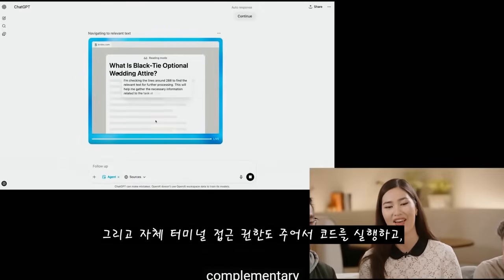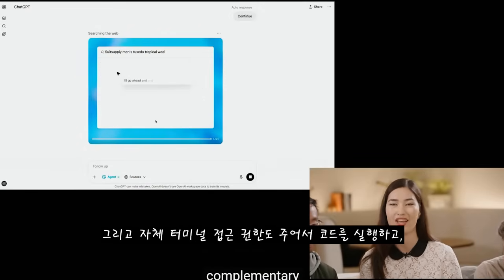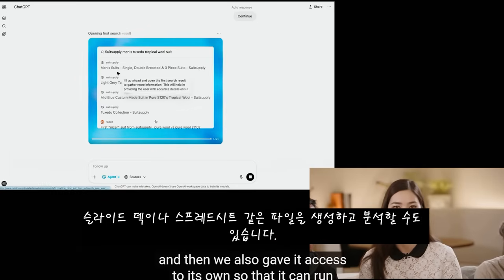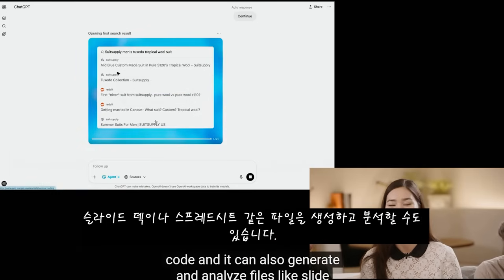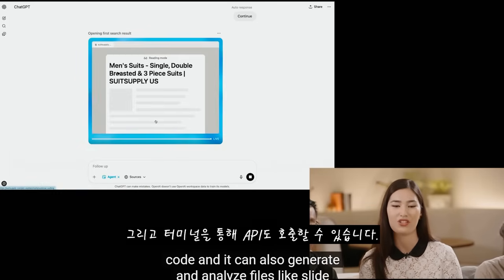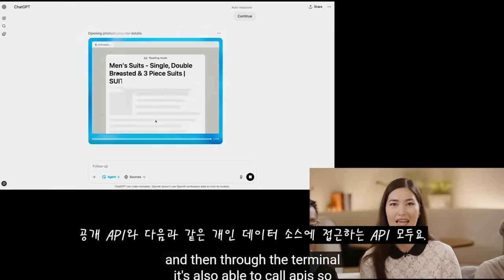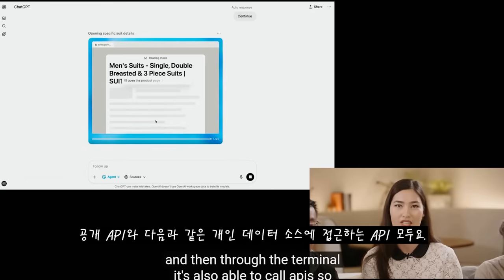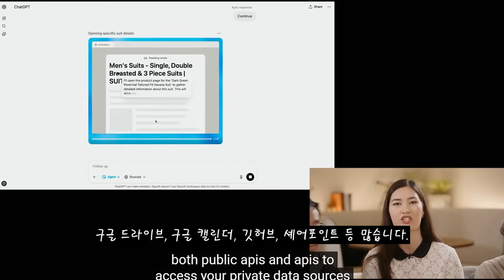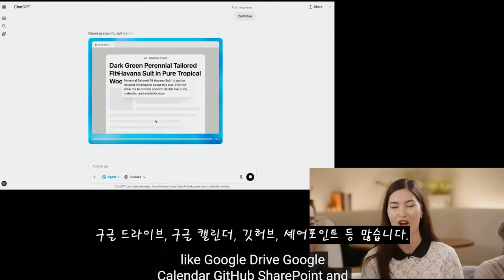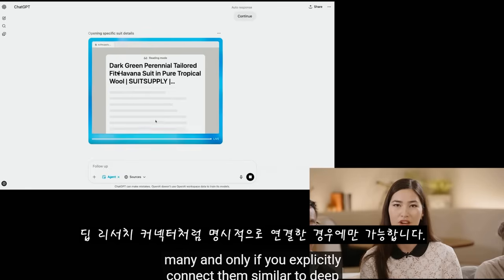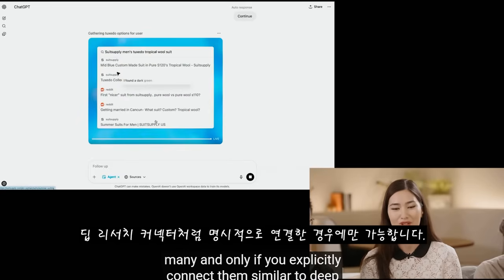And then we also gave it access to its own terminal so that it can run code and it can also generate and analyze files like slide decks and spreadsheets. And then through the terminal, it's also able to call APIs. So both public APIs and APIs to access your private data sources like Google Drive, Google Calendar, GitHub, SharePoint, and many others. And only if you explicitly connect them, similar to deep research connectors.